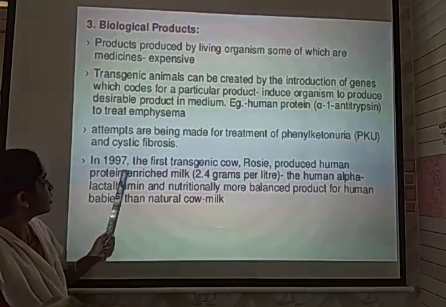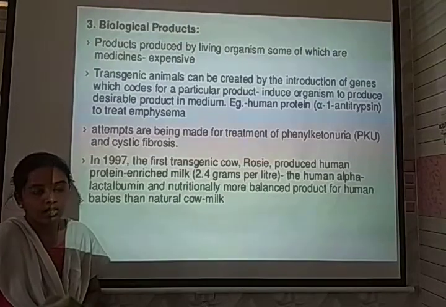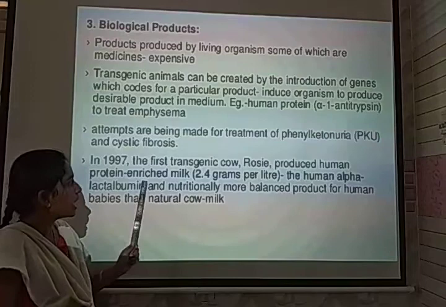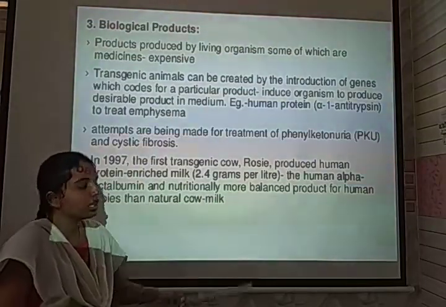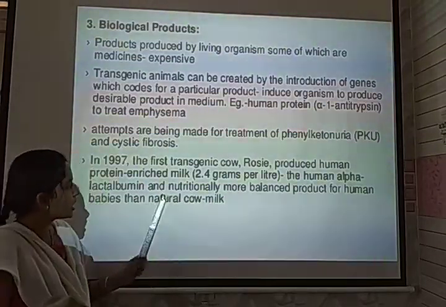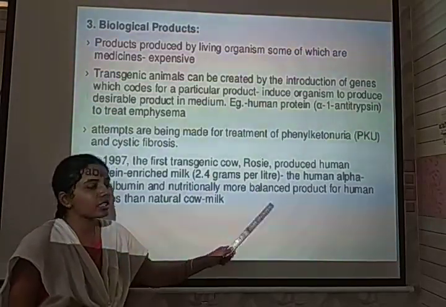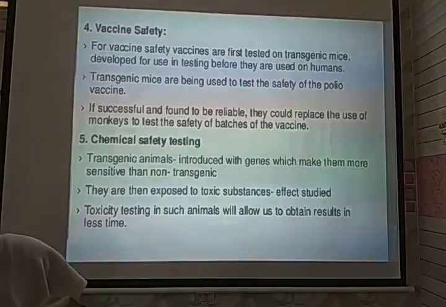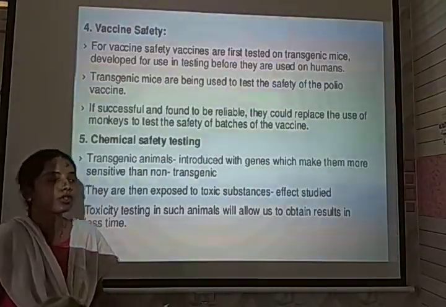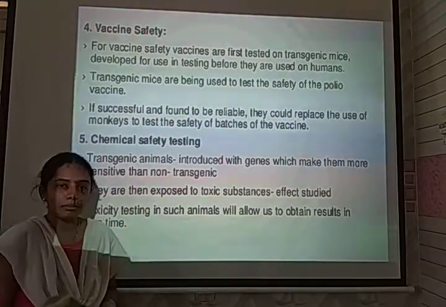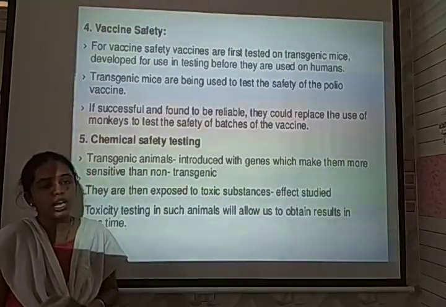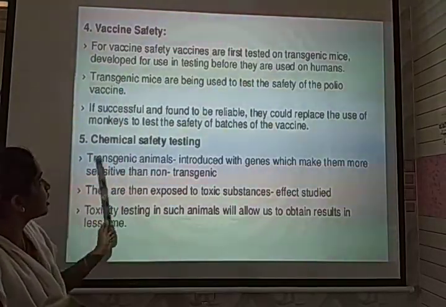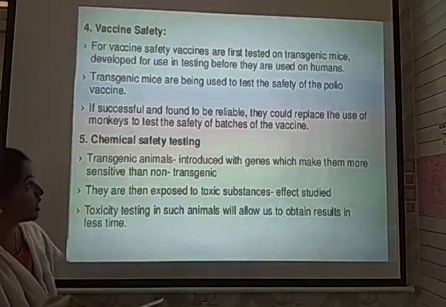In 1997, the first transgenic cow was developed and named Rosie. It was producing protein-enriched milk consisting of human alpha-lactalbumin, which was helpful for providing a nutritionally balanced product for human babies, unlike natural cow milk. Next, vaccine safety. The vaccines or chemicals that have been developed in industries first need to be shown as safe, where transgenic animals are used for vaccine safety testing and even chemical safety testing.